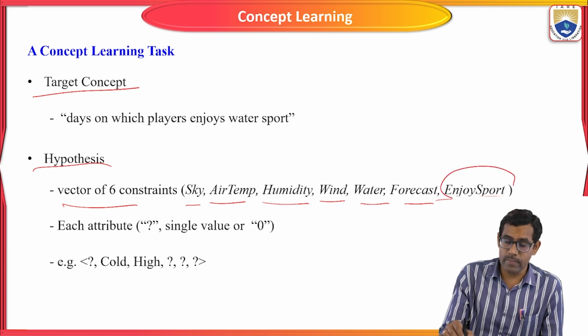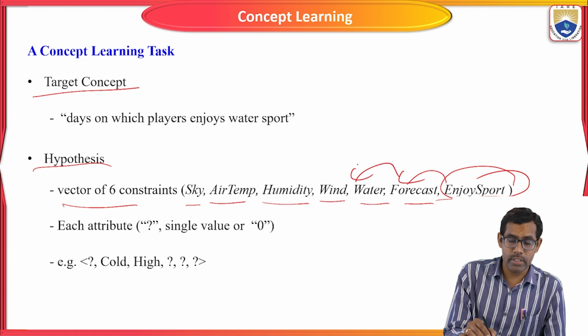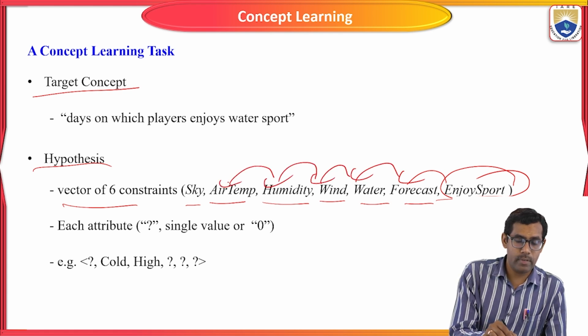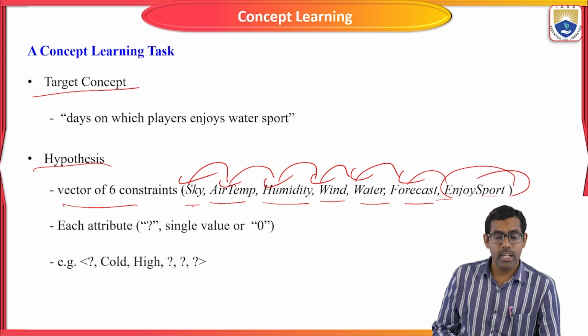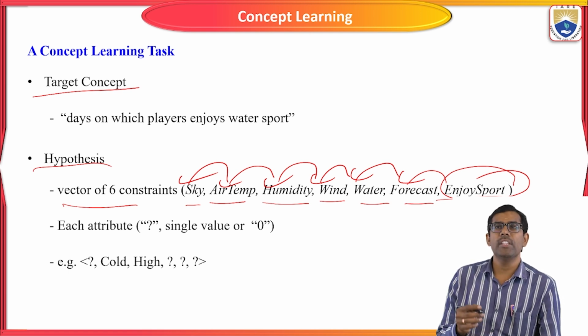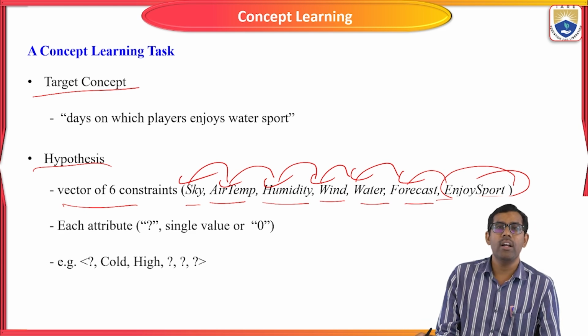This one is the final prediction of all of these. Based on these weather conditions, we are going to return a heuristic value as to whether we enjoy the sport on the day or not.